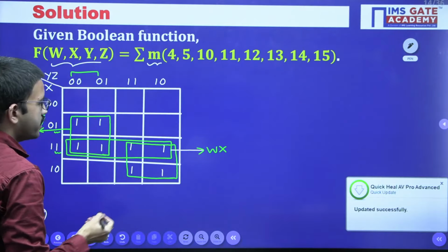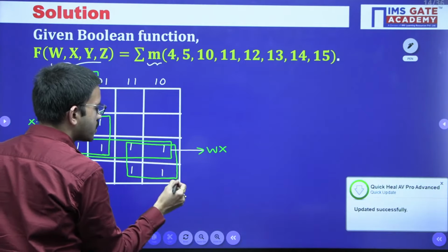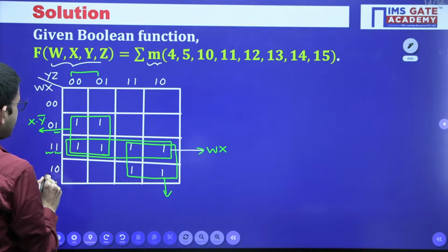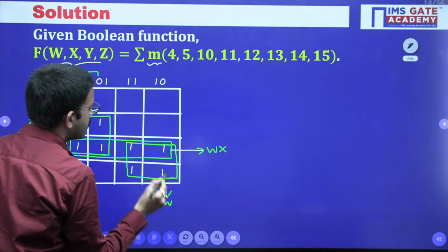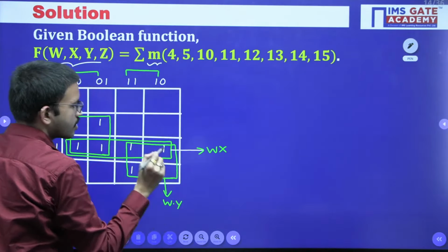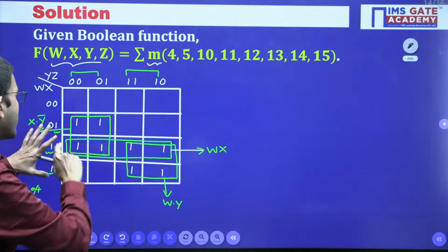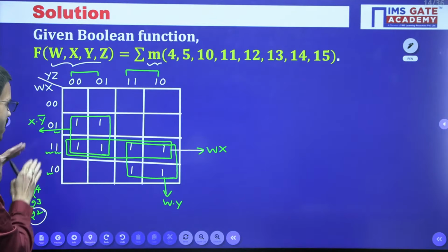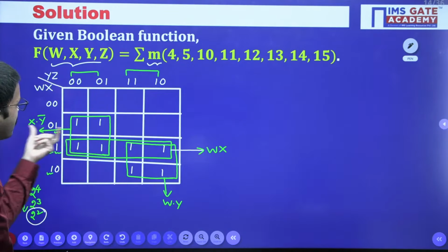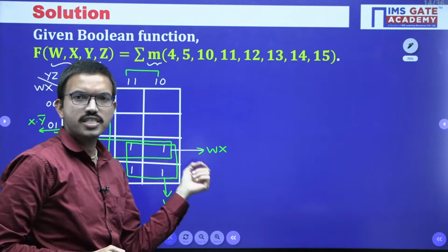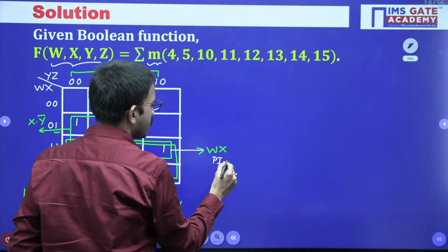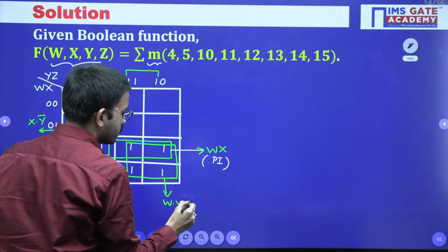Similarly, from this grouping, row wise w value is 1, and column wise y value is 1. In this way, from each grouping, whatever product term we get, initially we will call it a prime implicant.